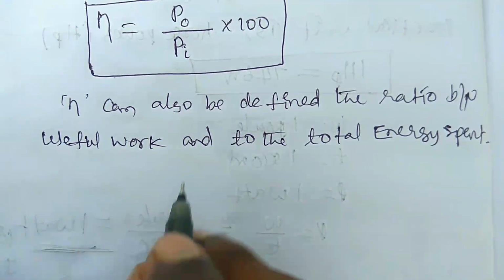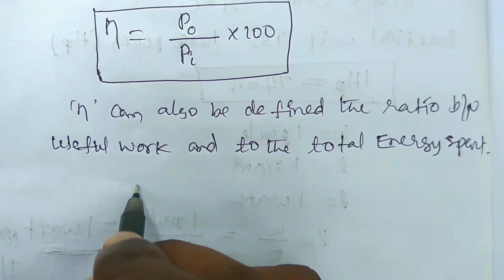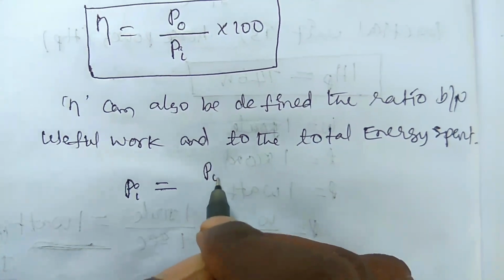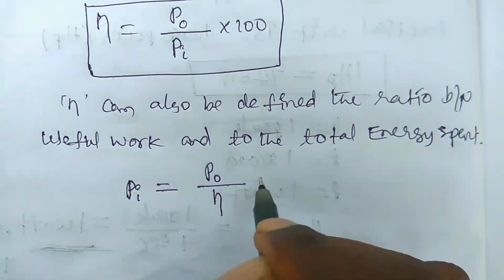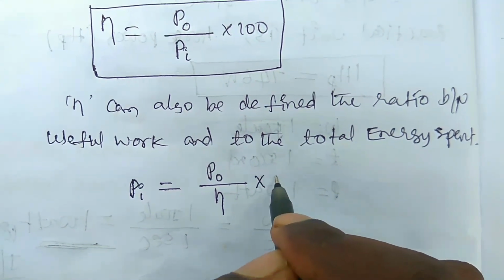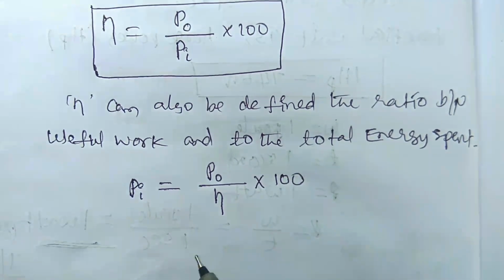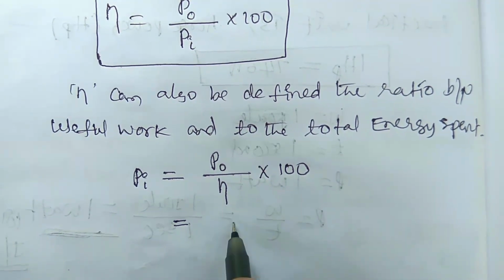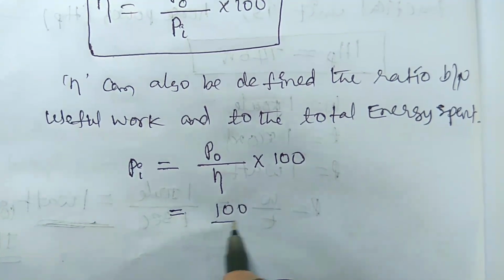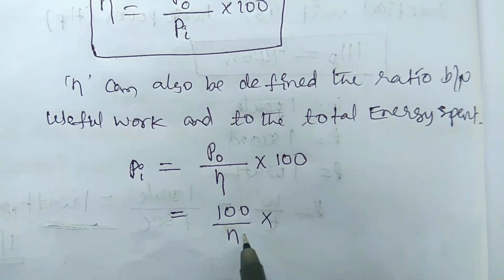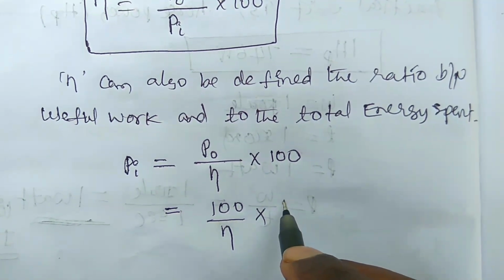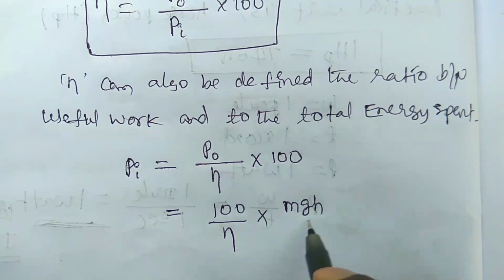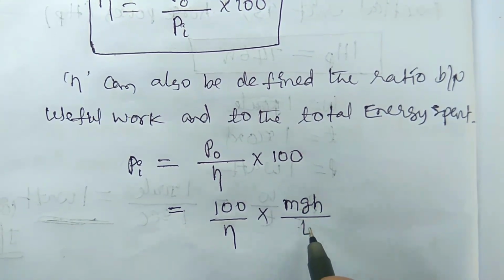The total input power Pi is equal to the output power by eta into 100. So the input power is 100 by eta into the output power. The power is equal to work done by time, where the work done may be mgh or half mv square, divided by t.